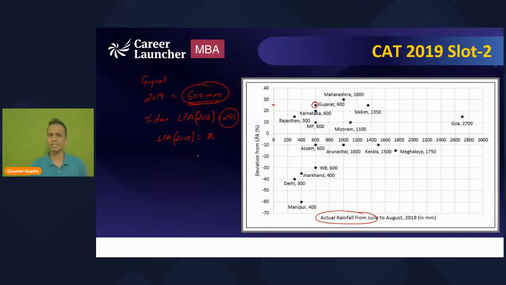From here, you can easily find out the value of X. You all know percentages. You all must have covered percentages. So the problem in front of us is: X when increased by 25% will give you 600. Can you all tell me the value of X? I'll give you 30 seconds.